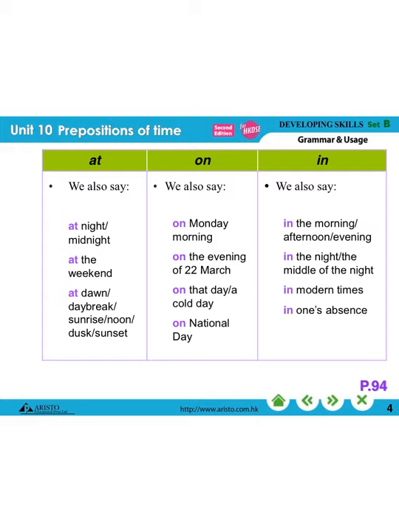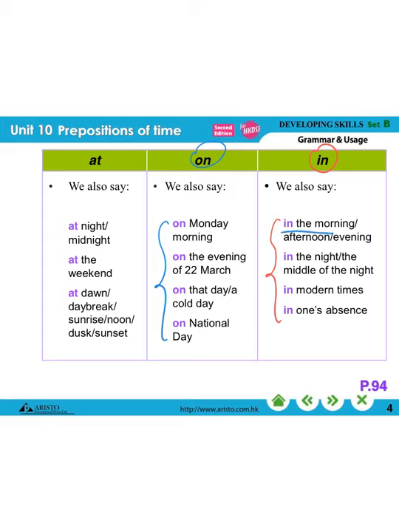Okay, so another difference between them is that we have to use in with all these expressions. Just like in the morning, and then in the middle of the night, in modern times, in one's absence. Then we use on to talk about these expressions. Remember, boys and girls, I would like to highlight this one.